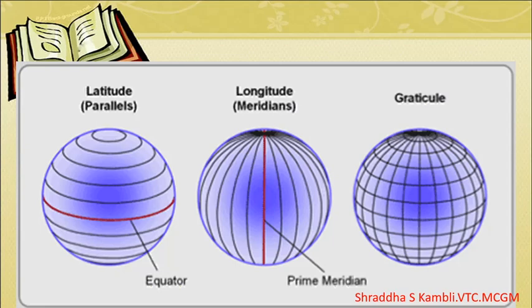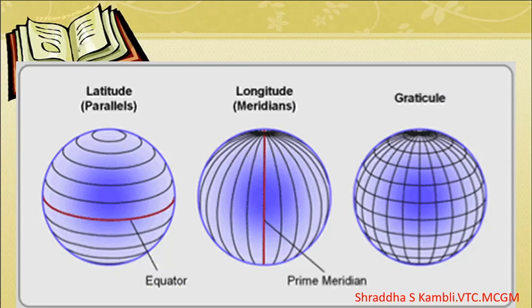And together, the sleeping lines as well as the standing lines, when they form a network on the surface of the globe, that is called the graticule. So now you see how we arrived from the earth being a spherical object, and how we cannot decide the location of a place on the earth just based on the direction. So we needed some imaginary lines, and these lines are called the graticule.